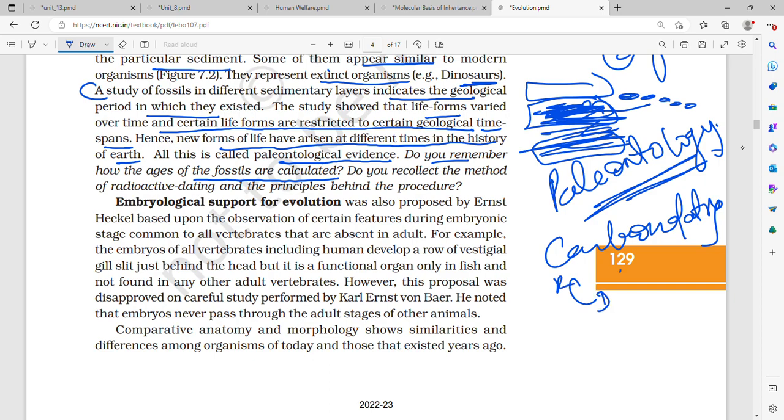C14 is a radioactive isotope which is unstable, and C12 is your stable isotope.